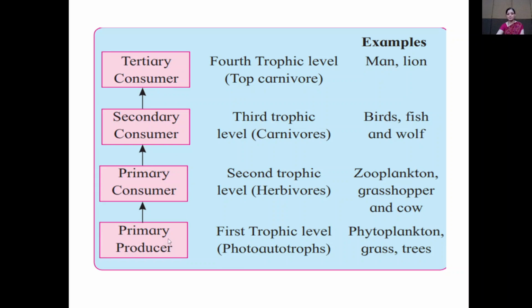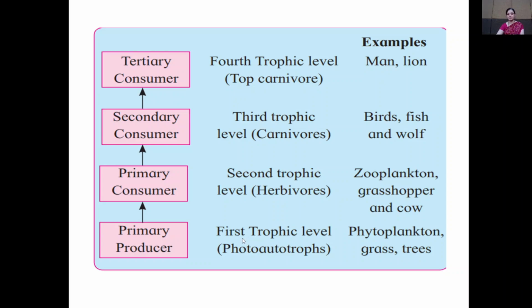Which are the examples of the primary producers? For example, phytoplankton, grasses, trees, etc. Primary consumers are, for example, zooplankton, grasshopper, and cow. Secondary consumers, for example, bird, fish, and wolf. And tertiary consumers, that is man and lion. So, these are the trophic levels which are present in the ecosystem.